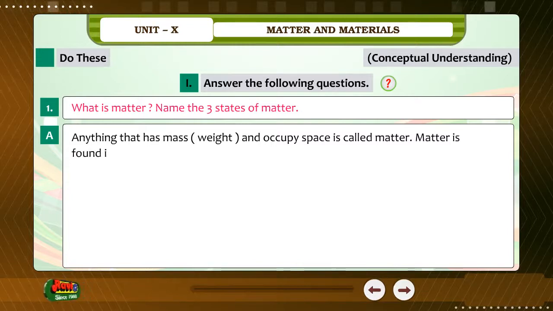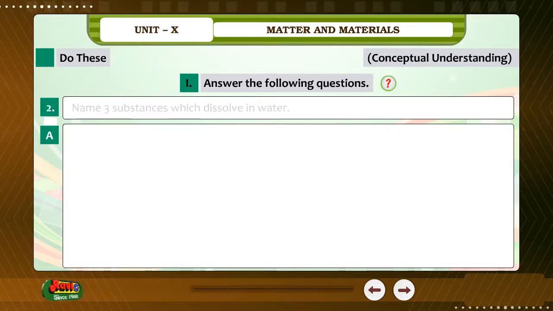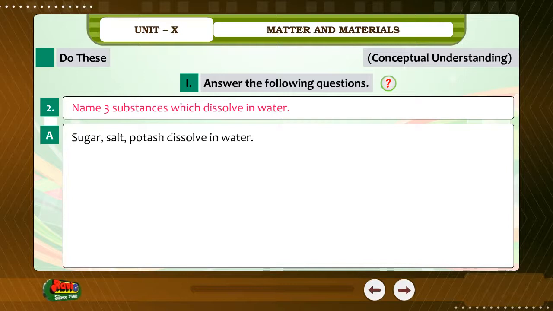Matter is found in 3 states: solid, liquid, and gas. 2. Name 3 substances which dissolve in water. Answer. Sugar, salt, potash dissolve in water.